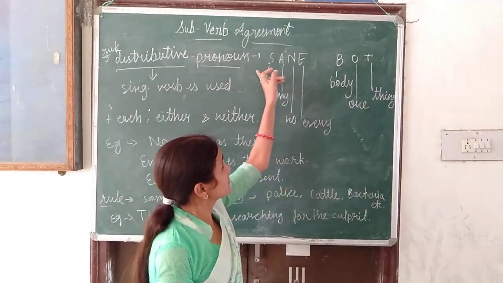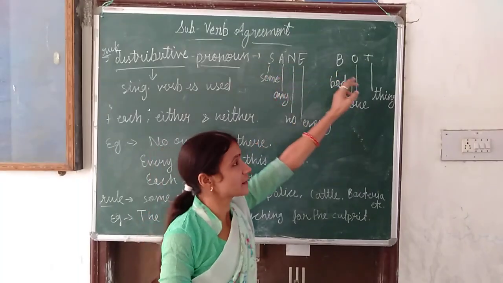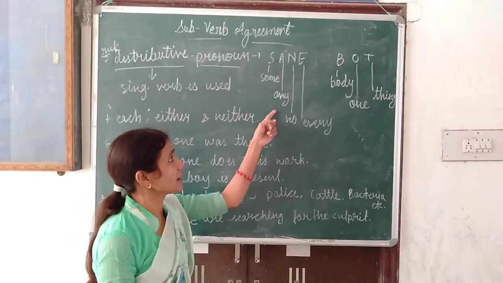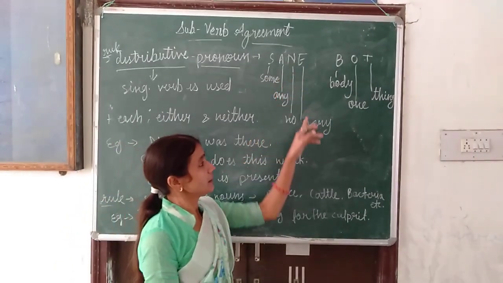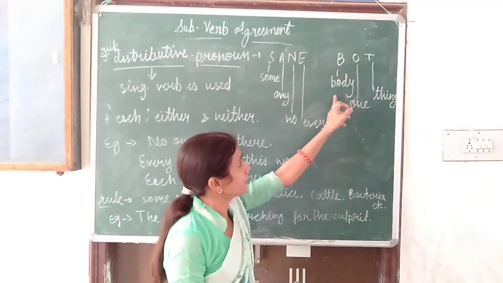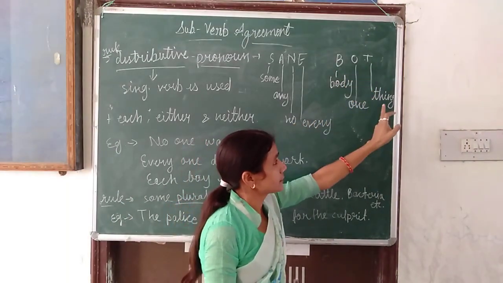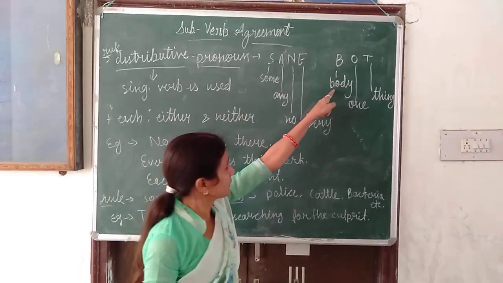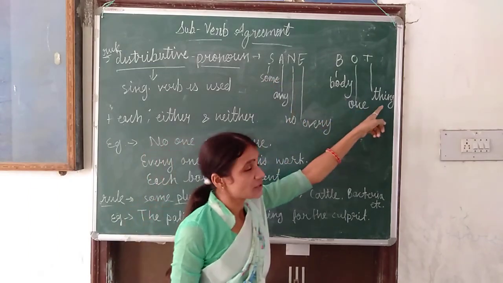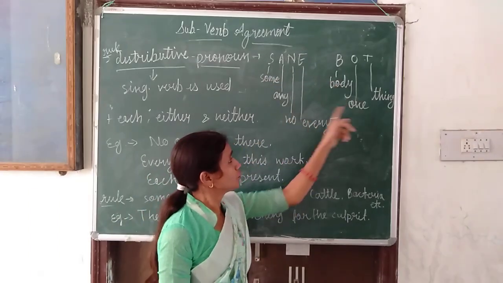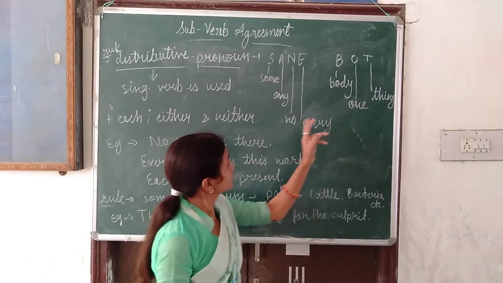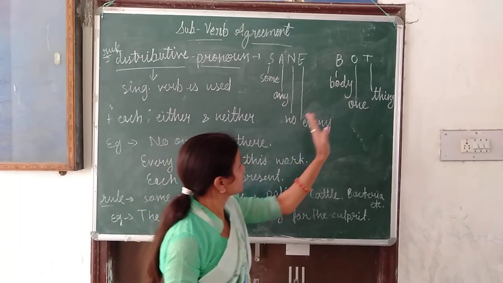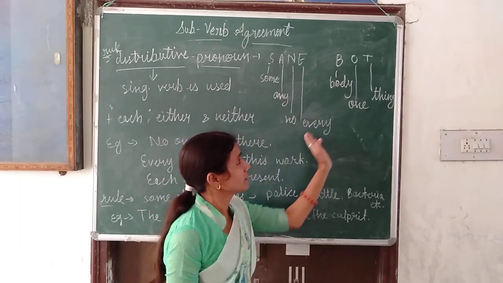So by these 7 letters, 1, 2, 3, 4, 5, 6, 7, we will make 12 words. How? S represents some, A represents any, N represents no, and E every. Like this: B body, O one, and T thing. Now we will make 12 words. How is it? Somebody, someone, something. Nobody, no one, nothing. Anybody, anyone, anything. Everybody, everyone, everything.